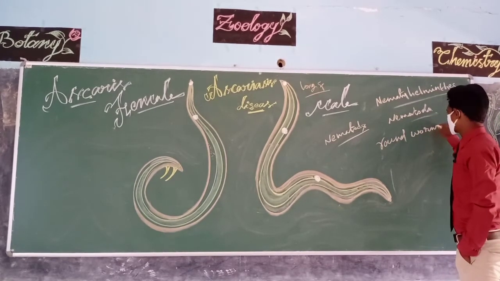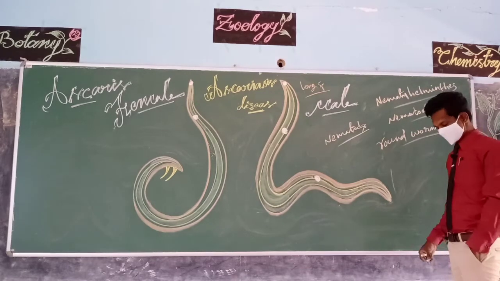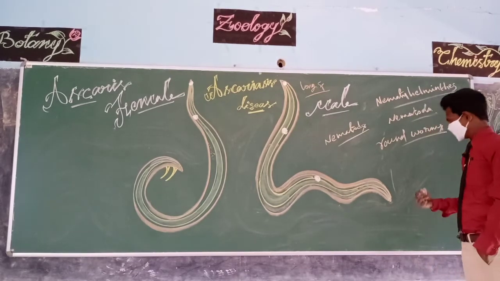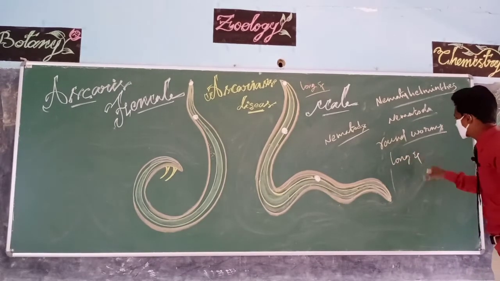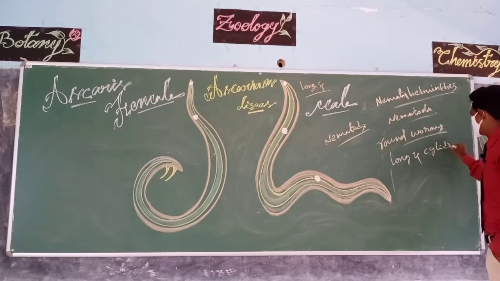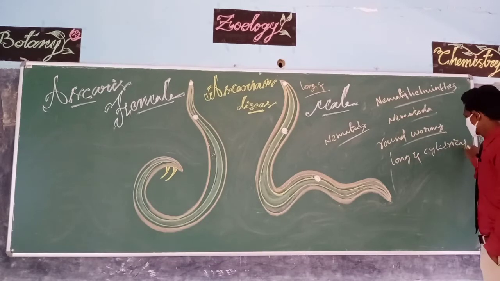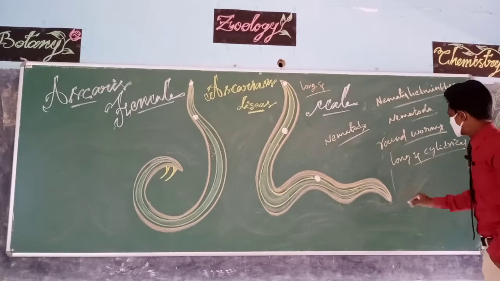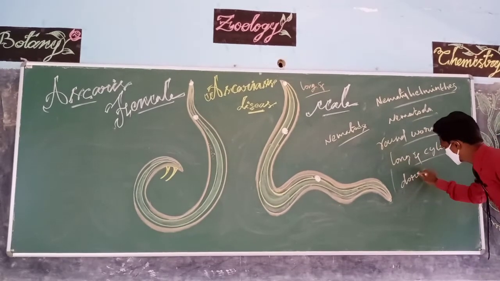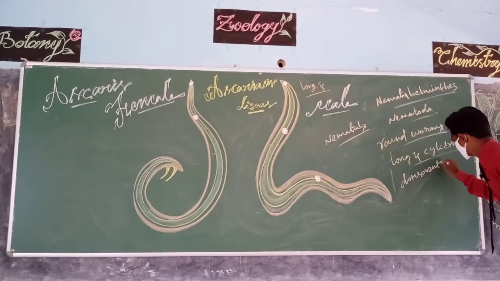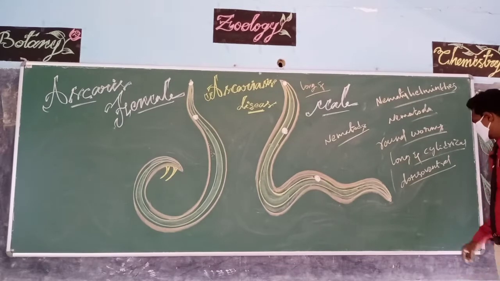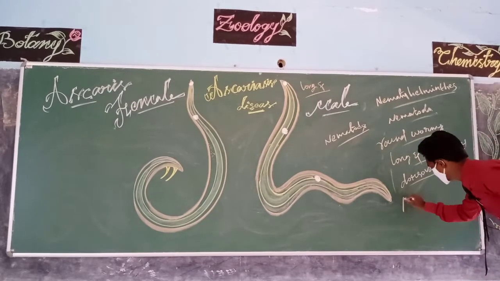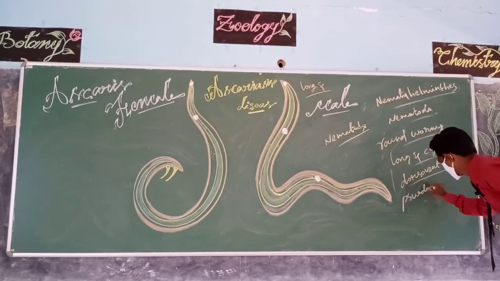Why are these called roundworms? In the sense that generally their body is long and elongated, especially cylindrical, and dorsiventral, with bilateral symmetry, and a pseudocoelom is present.